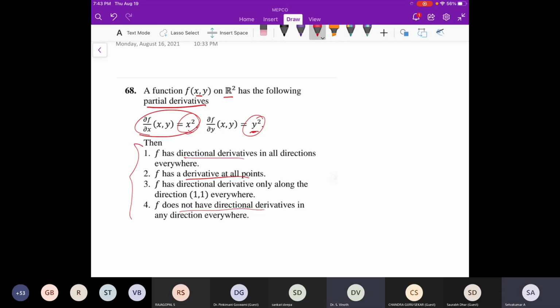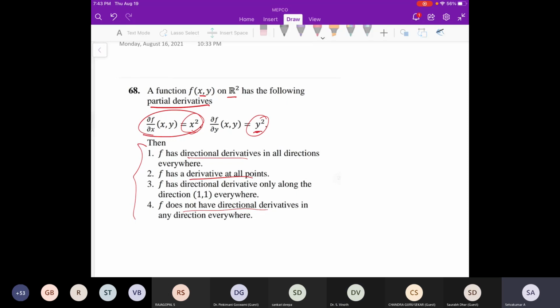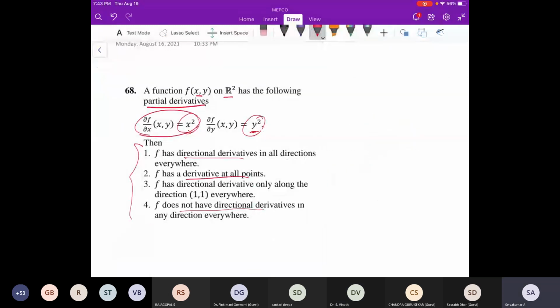The only fact you have to use is x square and y square. I mean, you have to think about it. Is that clear? They have given the partial derivative of f of x comma y, this factor. That means they have given df at a point. Now we have to say which of the answers are true.